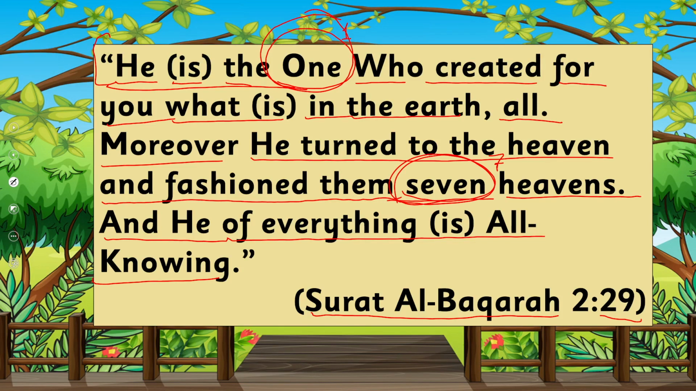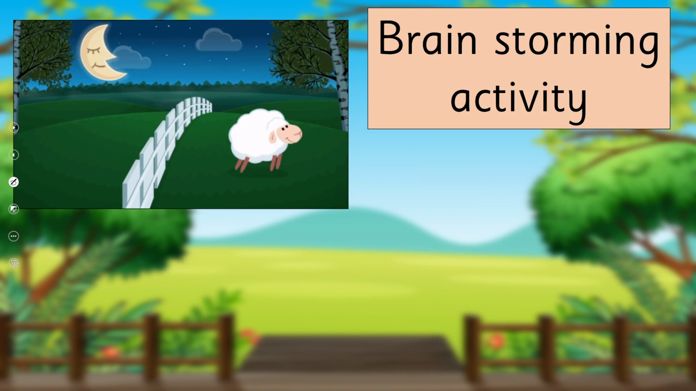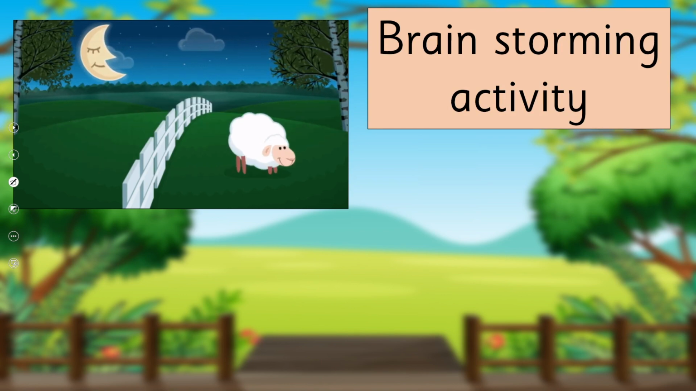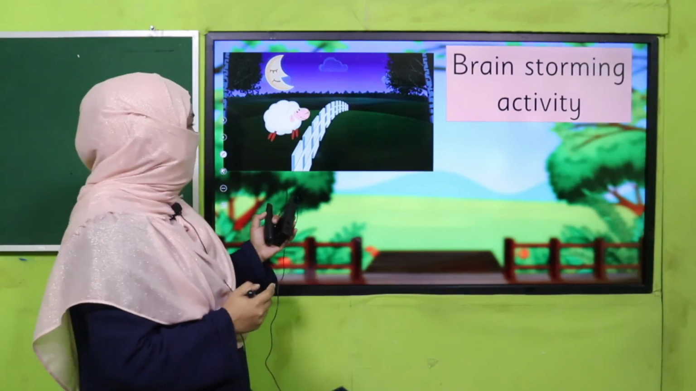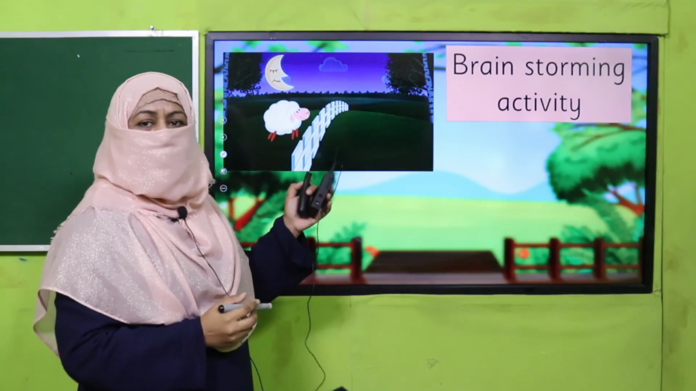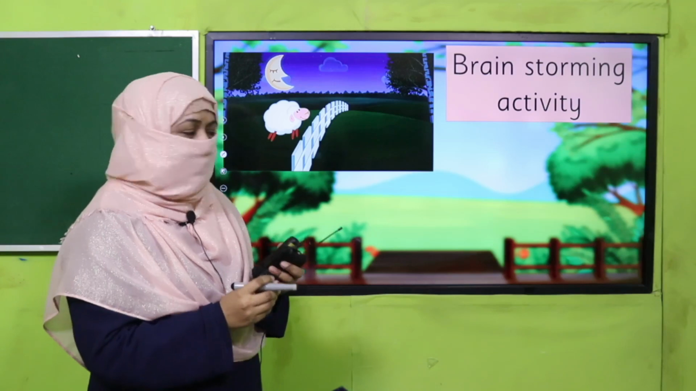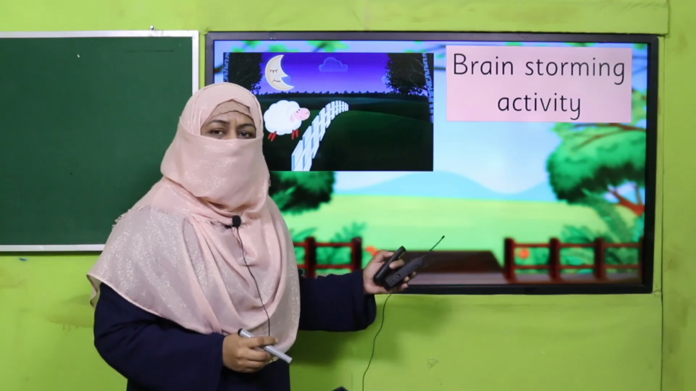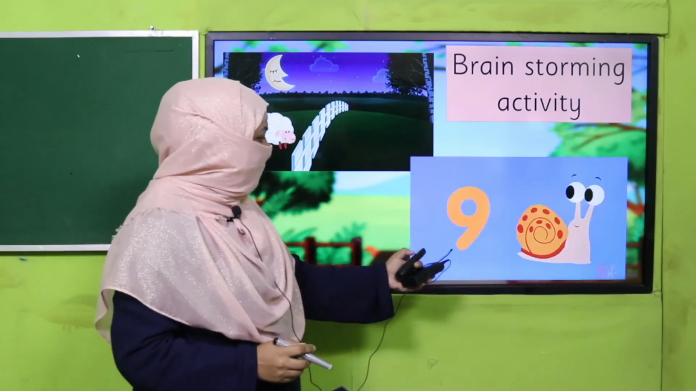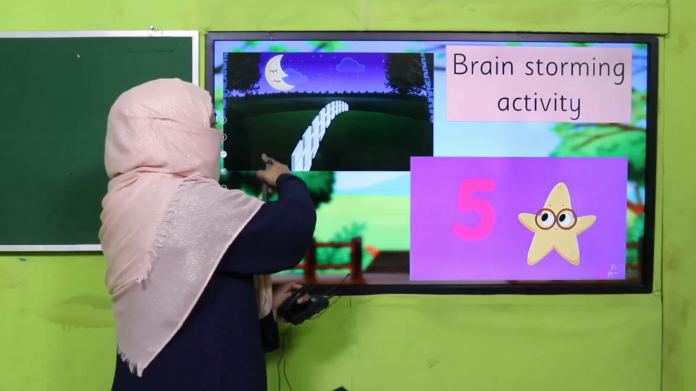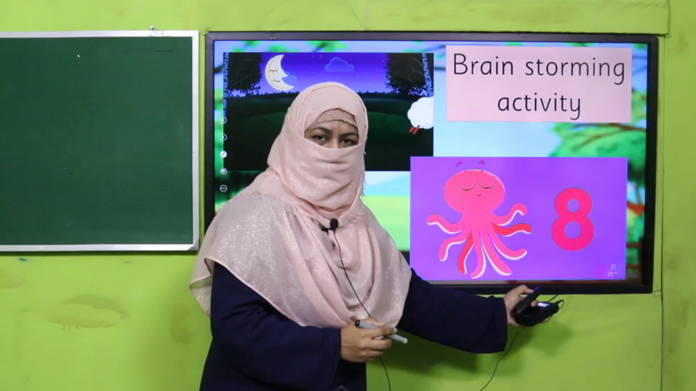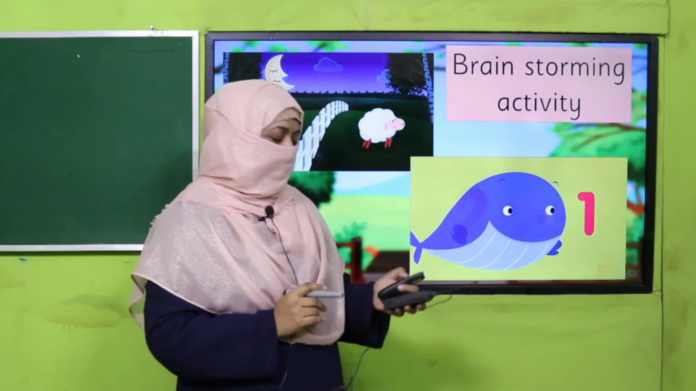Okay, so let's recall, brainstorm. How do we find out what numbers are? When we count 1, 2, 3, 4, this is what a number is. So when we count something, we write it in numbers. 1, 2, 3, 4. We count and we write in numbers. This is what we know so far.